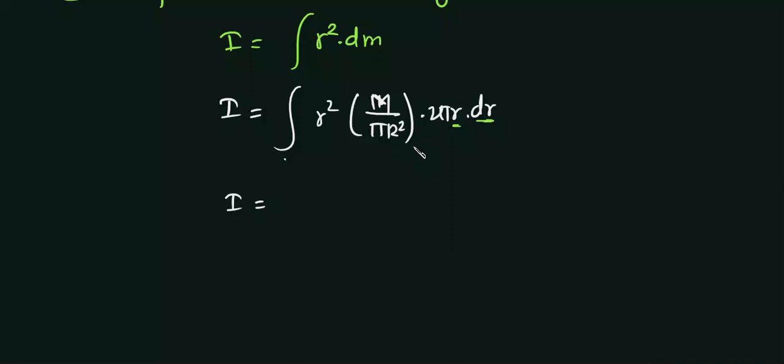So r changes from 0 to capital R, isn't it? For the ring, r starts from 0 to capital R. So we will integrate here.